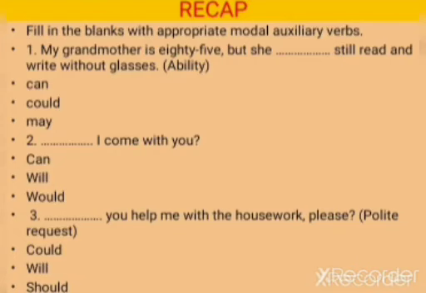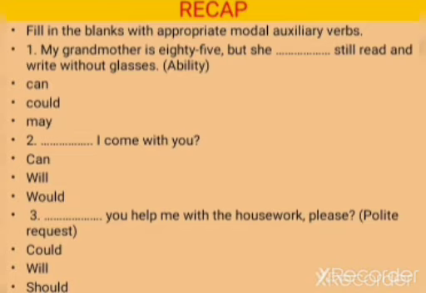Now, children, let's have a quick recap here. Fill in the blanks with appropriate modal auxiliary verbs. The first one: my grandmother is 85, but she dash still read and write without glasses. Yes, she can. She can read and write without glasses.